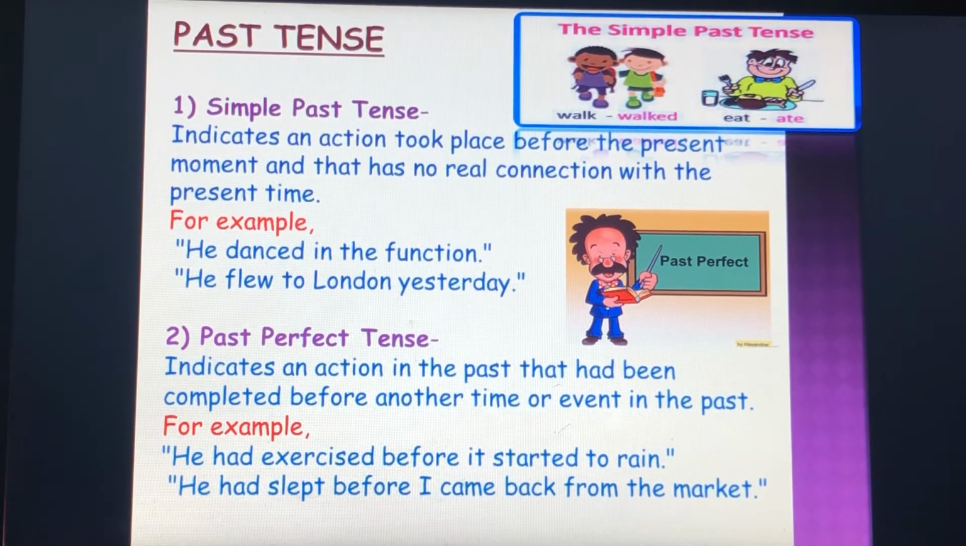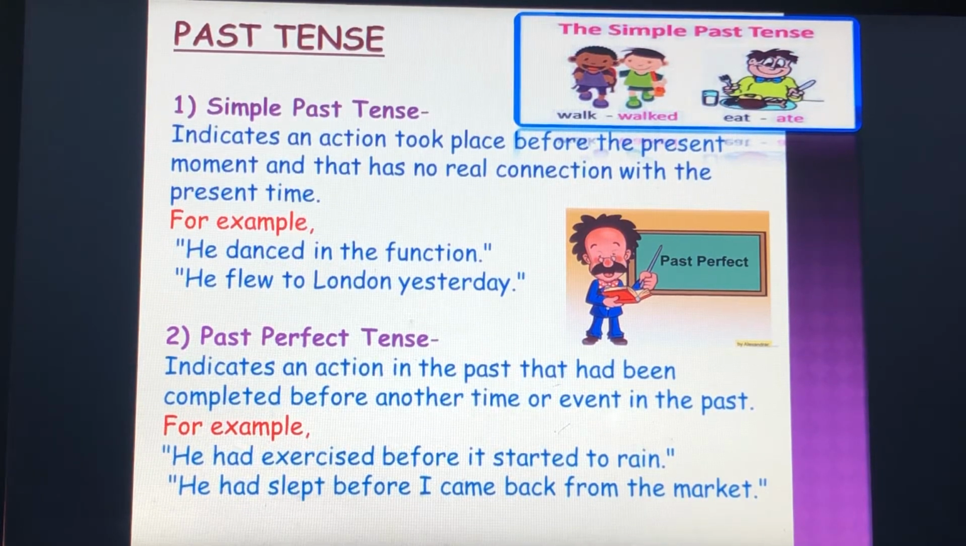Note the form of past perfect tense is had plus verb. So we have to follow the structure had plus verb. The past participle form, or the third form of the verb, is used in the past perfect tense. So here we have used started, the past participle of start, and for sleep we have used the past participle of sleep.